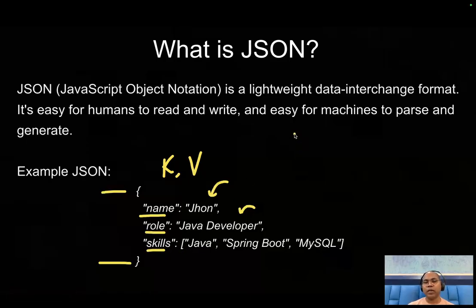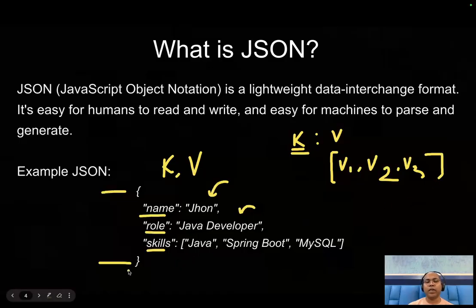Here the key can be any kind of string, and similarly the value can be any type, maybe string, float, double. The value can be a single value, or multiple values for one key. So in this notation, those are array notation. For skills, a person may have Java, Spring Boot, MySQL. So an engineer can have multiple skills. Sometimes skill is the key and the value can be multiple.